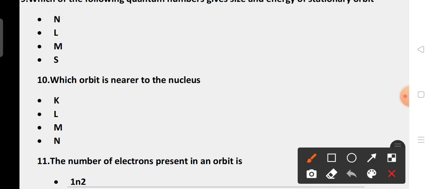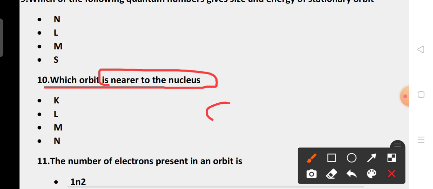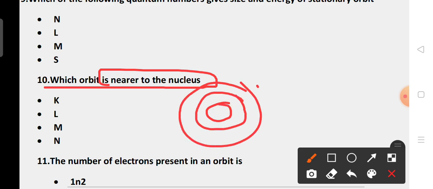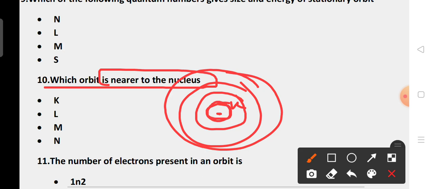Which orbit is nearer to the nucleus? Option A, K; option B, L; option C, M; option D, N. If we observe the structure of the atom, here the nucleus is present and here the electrons are revolving.